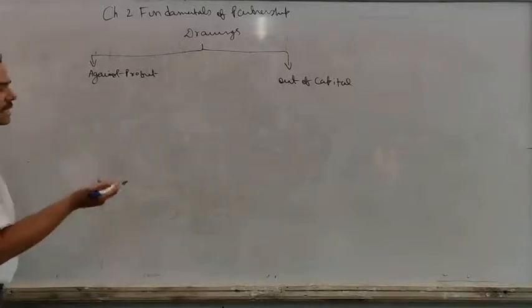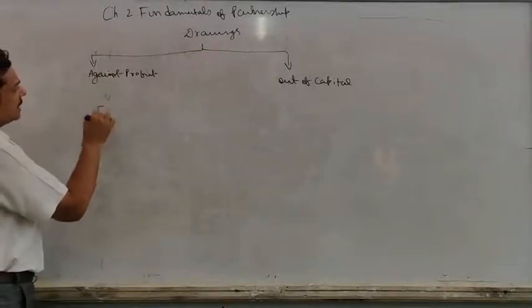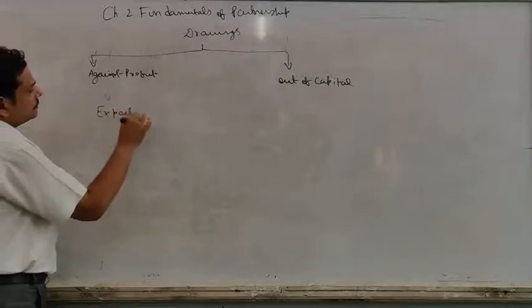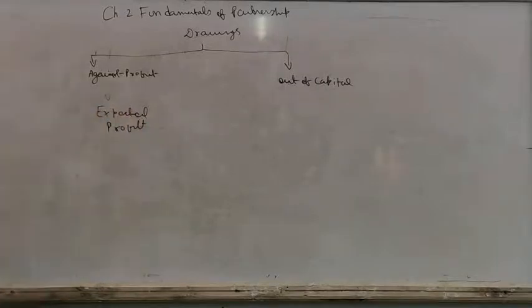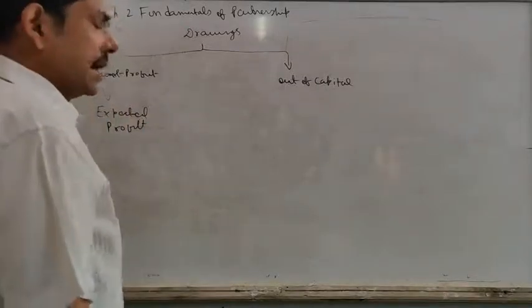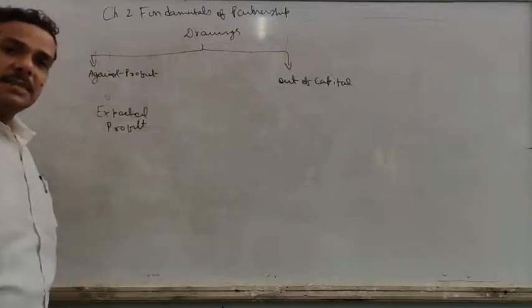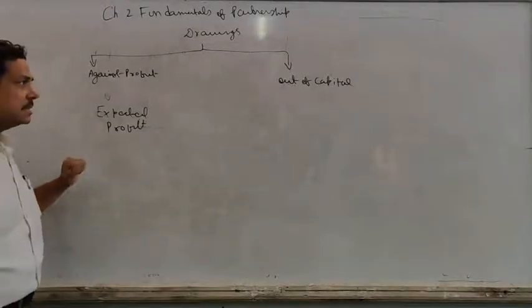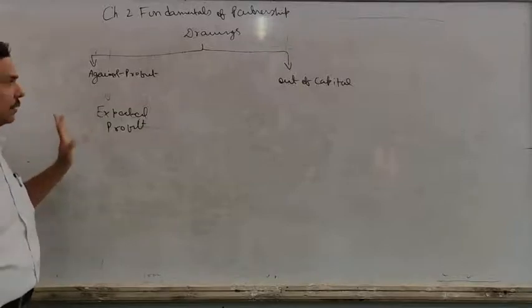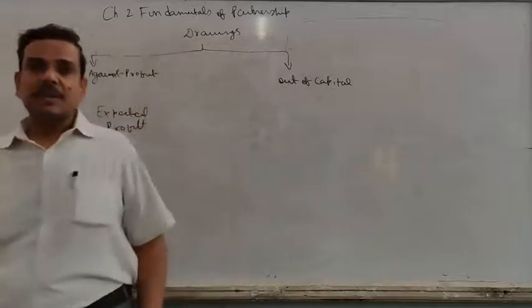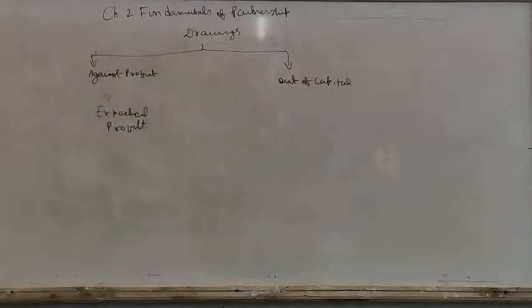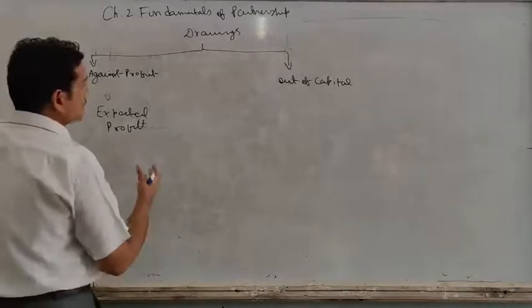So drawing against profit means this is against the expected profit. This means if a partner knows that I will earn this much of the amount as a profit in this year, so that amount he or she can easily withdraw. So this is called drawings against profit, and it is going to be debited in partner's current account or fluctuating account, whatever it is. Out of capital means when you are significantly drawing the money. That thing is called drawings out of capital. Drawing against capital is debited to his or her personal account.